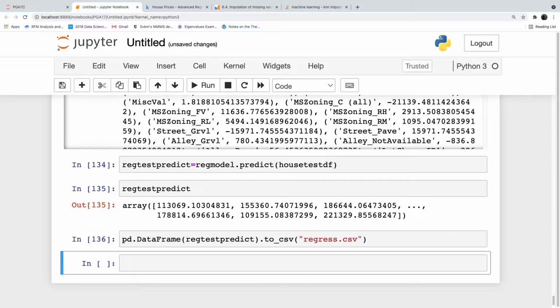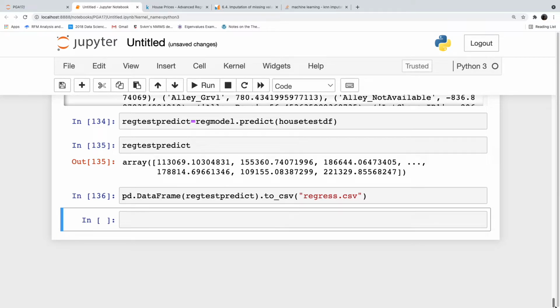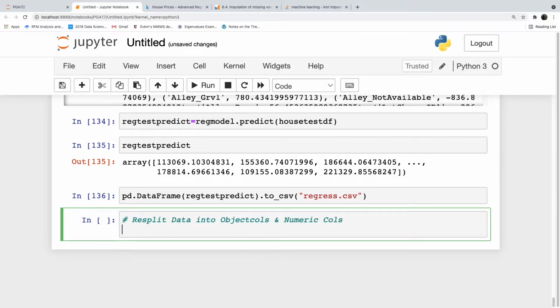Okay, so now let us go back to our data and reshape our data. We will resplit our data into object cols and numeric cols.